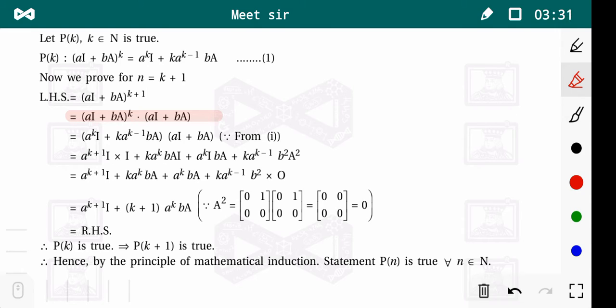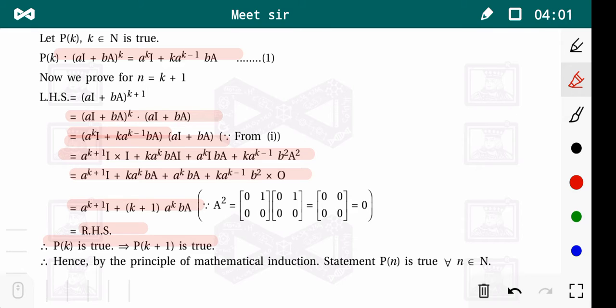Now we see that (aI + bA)^k is the same as a^k I plus k a^(k-1) b A. We use this here. Now we multiply both these brackets, then we get this. Now from this we get this, and this is equal to RHS, that is P of k is true.